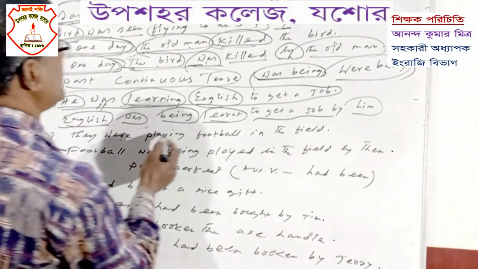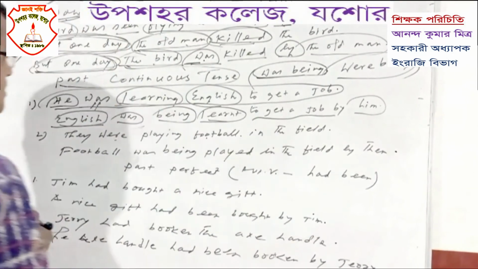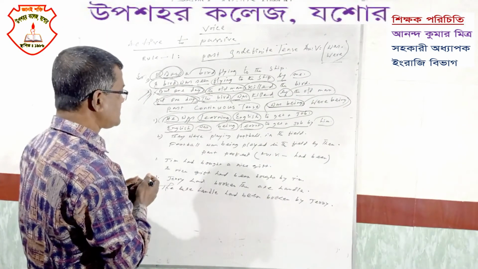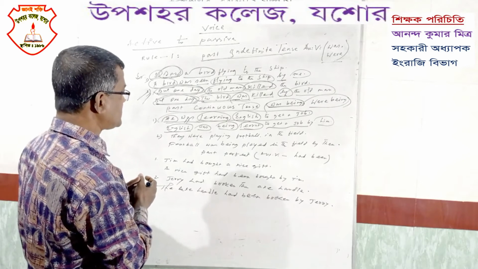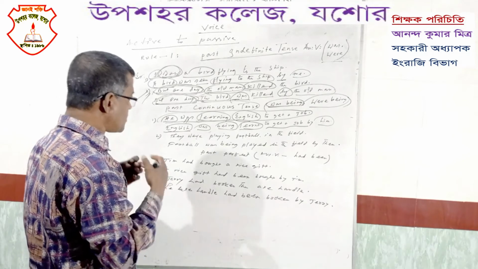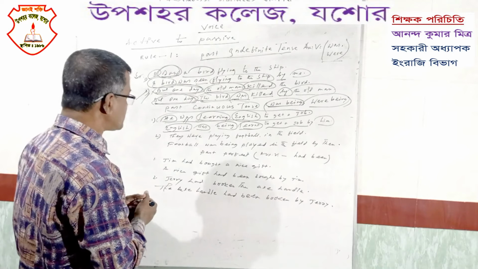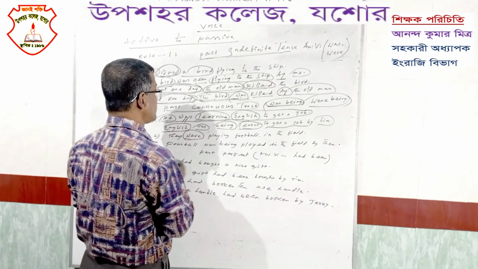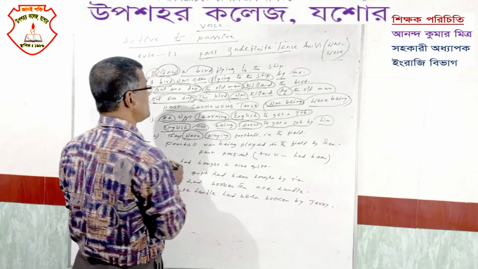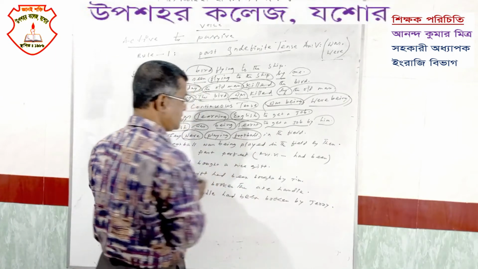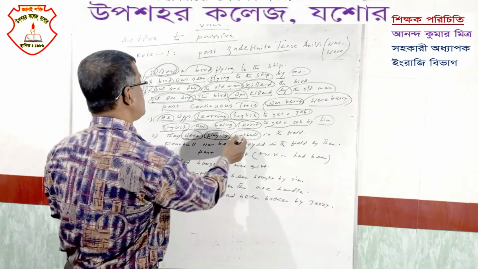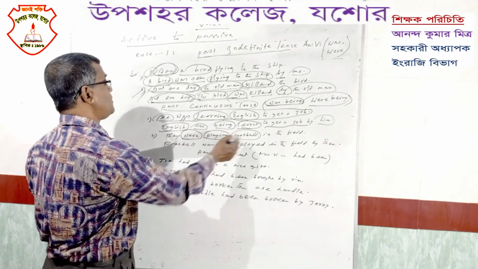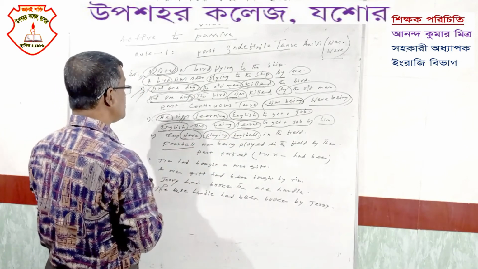Then, "They were playing football in the field." In the last class, I said that the object is always, or almost every time, after the verb. Here "were" is the auxiliary verb, "playing" is the principal verb, then the object is football. The subjective form of football is also football.